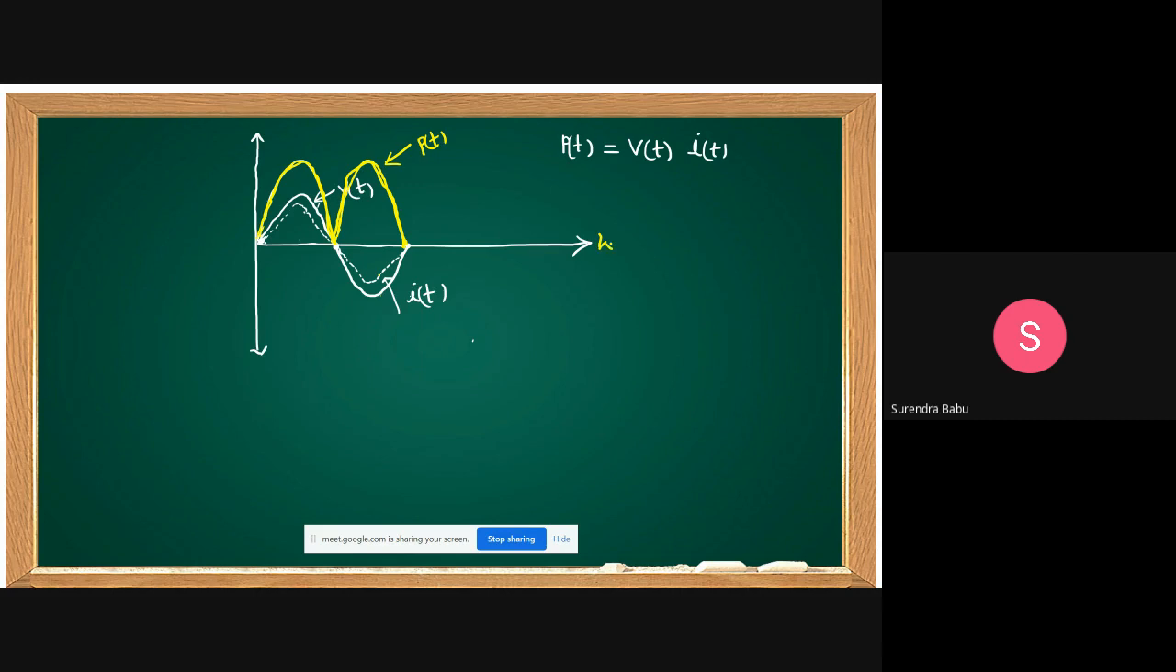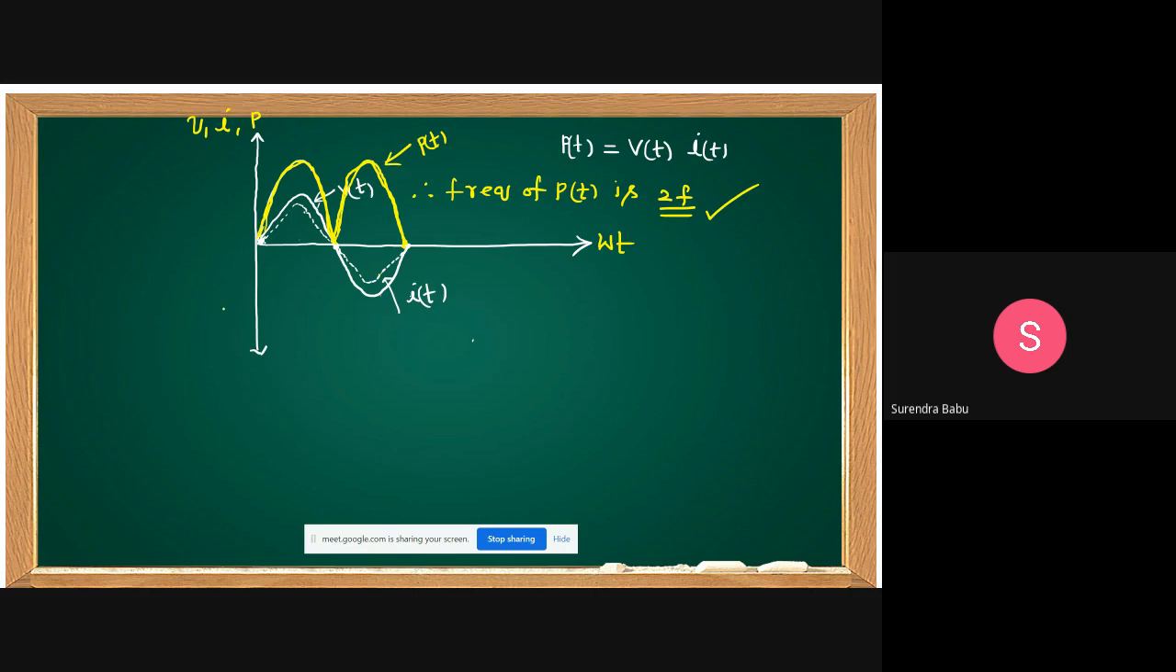This is omega t. I'm drawing V and I and P on the same axis. Therefore, for one cycle, two pulses we are getting. Therefore, the frequency of instantaneous power, the frequency of P of t, is 2f. Clear? Okay, this is the proof.